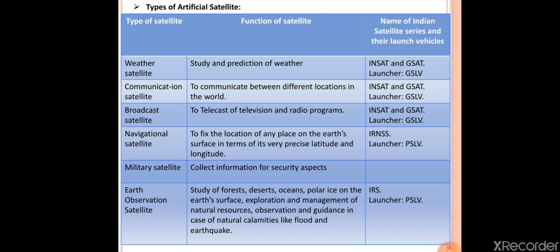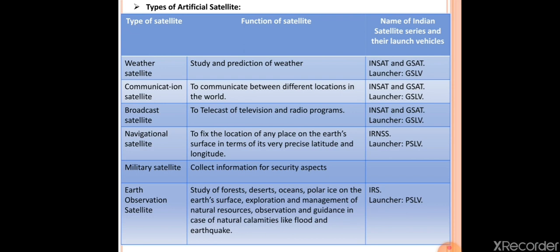The next type of satellite is military satellite. The function of military satellite is to collect information for security aspects. So in the defense system of various countries, the military satellite is used, and it collects various information for the security aspects in the defense system. For that purpose, again, the INSAT and GSAT artificial satellites are used, and here the launcher used is GSLV.